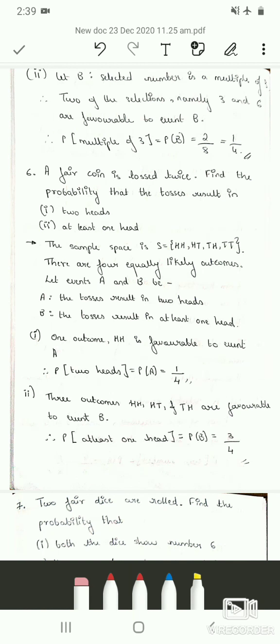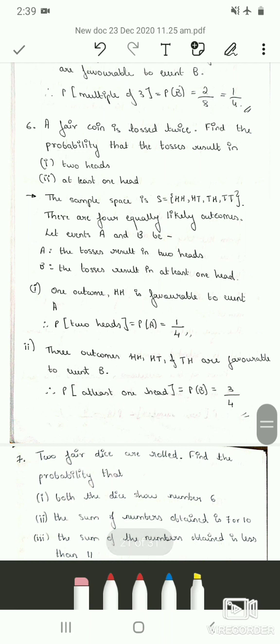In the previous video we solved 5 problems related to probability. In today's video we will solve some more probability problems. The sixth question is, a fair coin is tossed twice. Find the probability that the tosses result in 2 heads, and the next sub question is, the tosses result in at least 1 head.